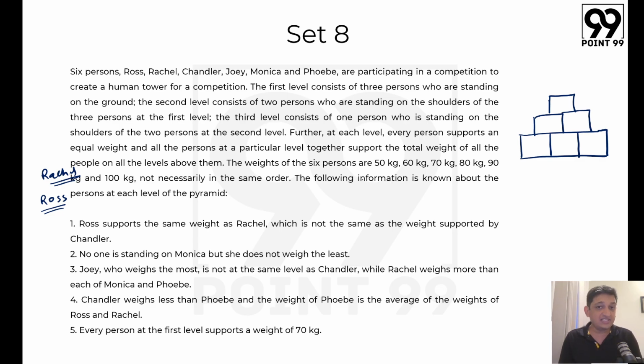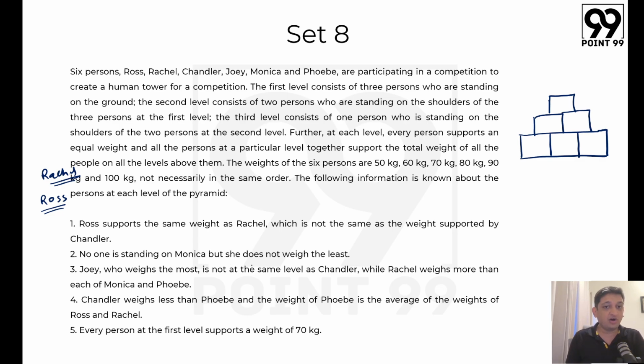We also know that this is not the weight that is supported by Chandler. So one thing we can say that Chandler might be supporting some amount of weight, but again we can't assume anything. If Chandler is at the top, then Chandler will not be supporting any weight, which will not be the same as the weight that Ross and Rachel are supporting. So again, we can't say anything about this context. We can just say that Ross and Rachel will be in rows 2 and 3 or the middle row and the bottom row. That much we can say.